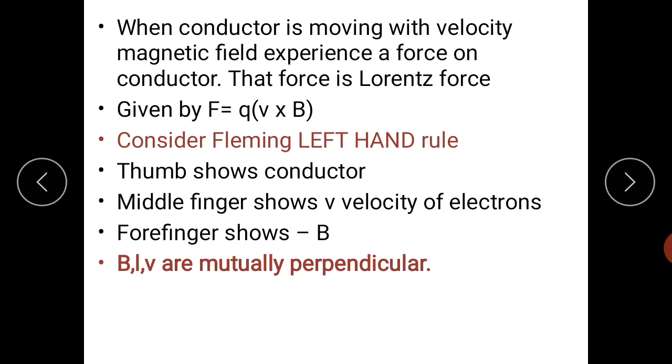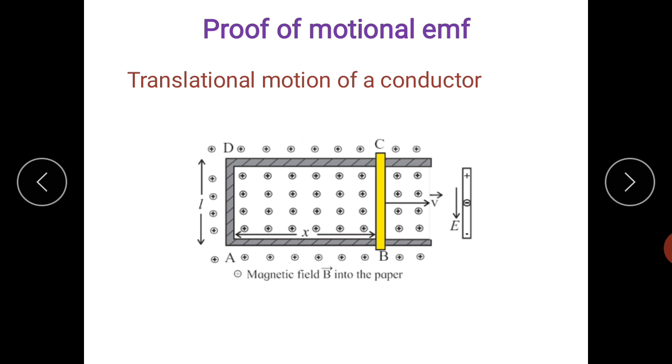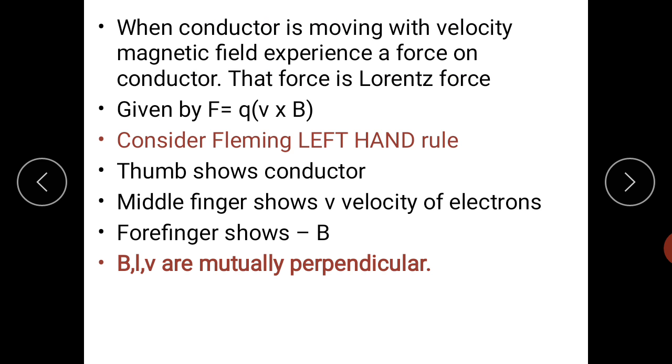Now, when the conductor is moving with the velocity, the magnetic field exerts a force on the conductor, and the force is called the Lorentz force. This Lorentz force is given as F is equal to Q into V cross B, and V and B are two mutually perpendicular quantities.